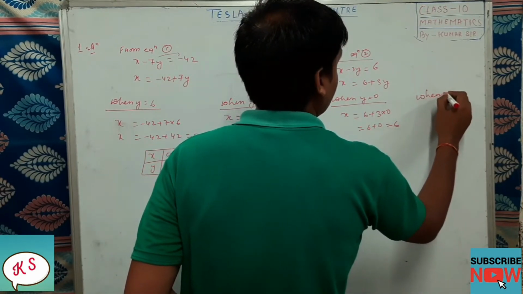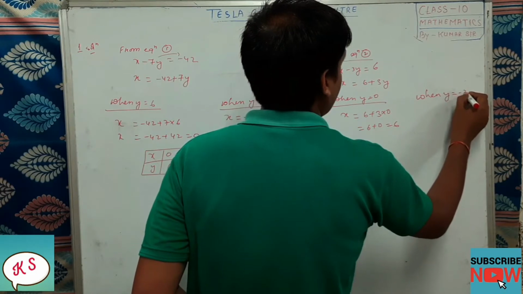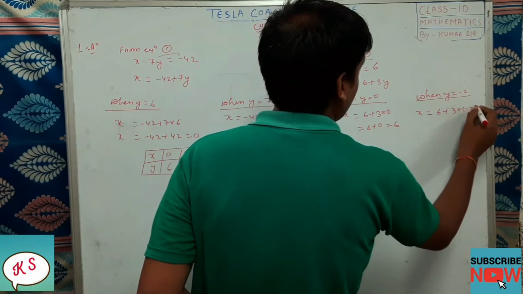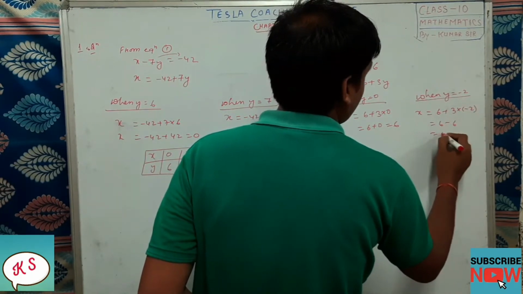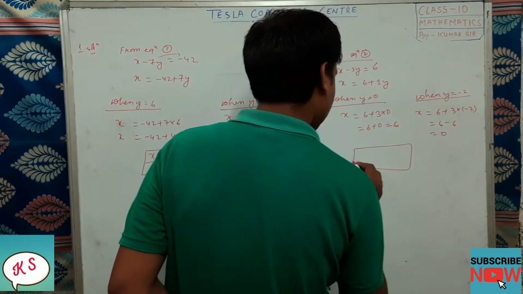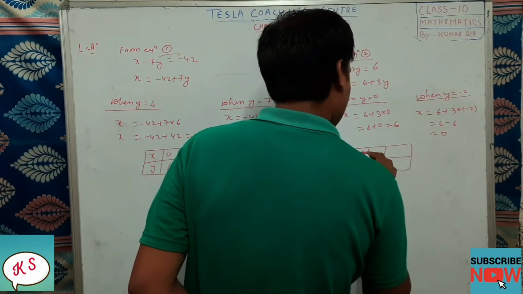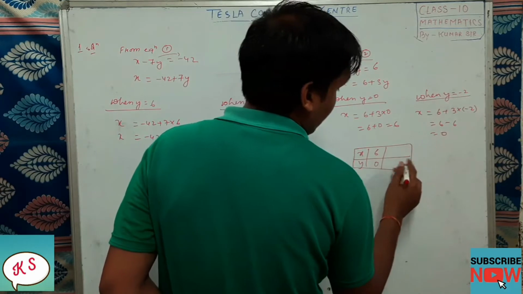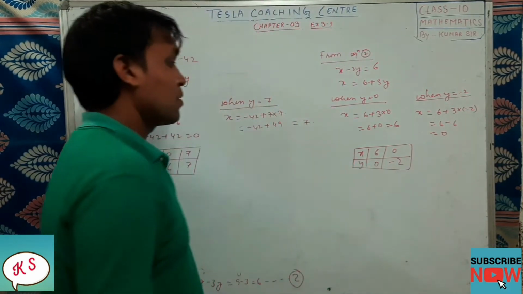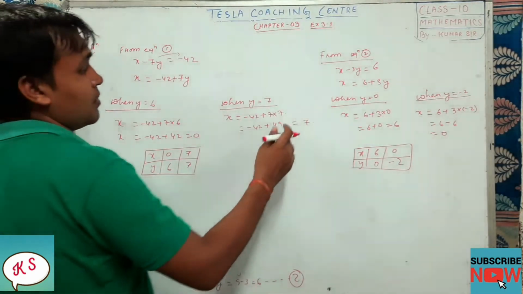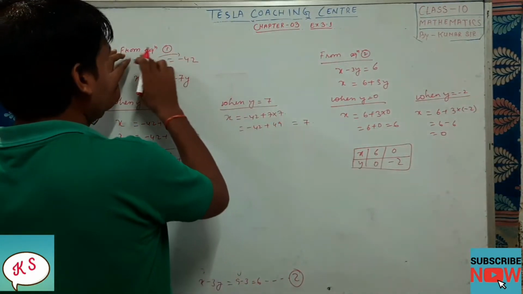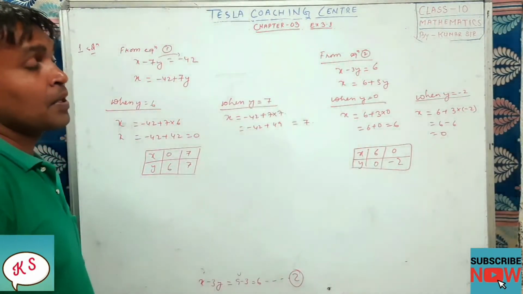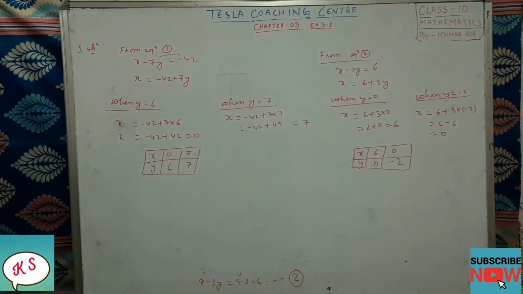Now when y is equal to minus 2, then x is equal to 6 plus 3 into minus 2, which is equal to 6 minus 6, which is equal to 0. So the table here will be: x, y. When x is equal to 6, y equal to 0. When x equal to 0, y equal to minus 2. So this is the table we got. Dear students, I don't have the space, that's why I'm doing it like this. You do equation 1's table, and again after drawing it, do equation 2's table, go on like this. For me there is a little space problem, that's why I'm doing like this.